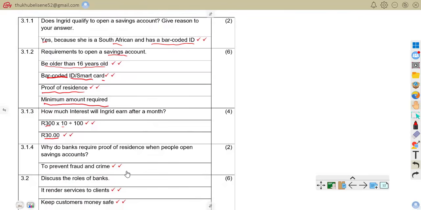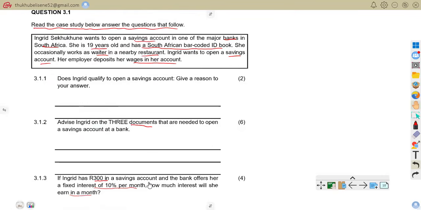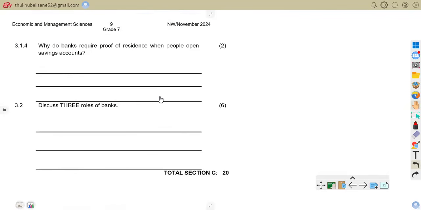So 3.14, why do banks require proof of residence when people open a savings account? So we can just come to 3.14 here. The question, why do banks require proof of residence?